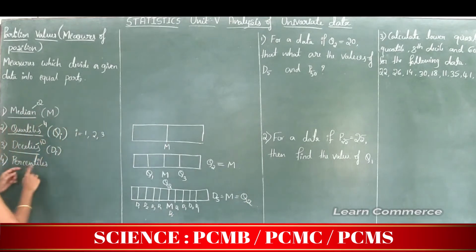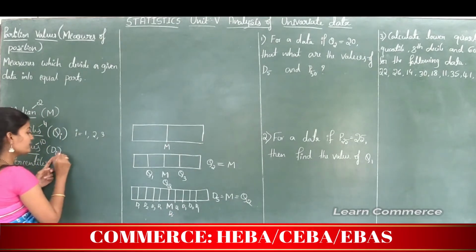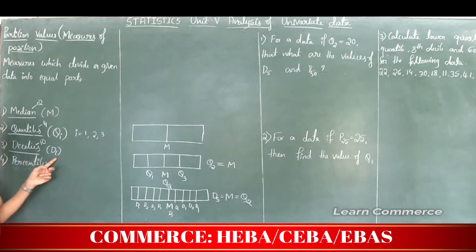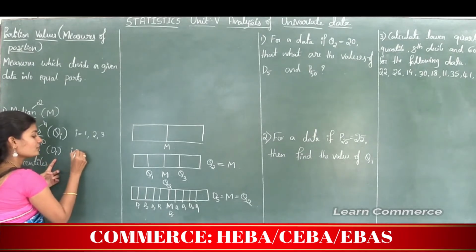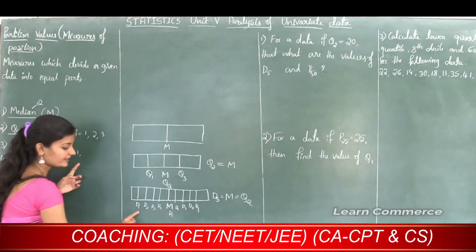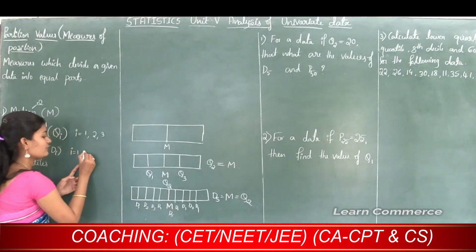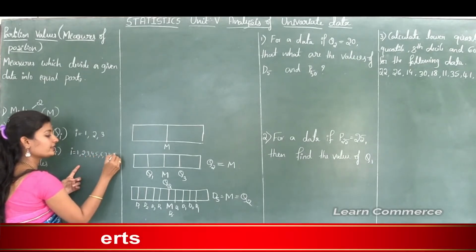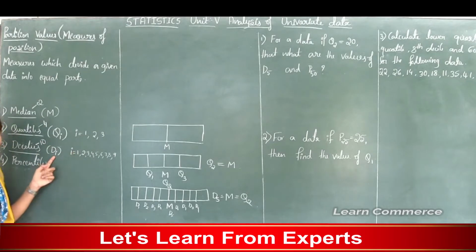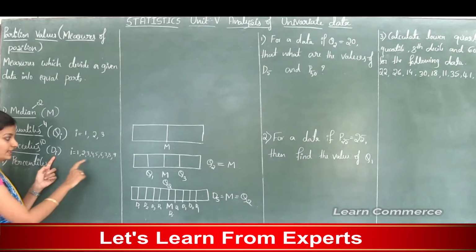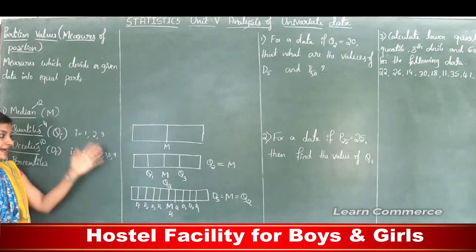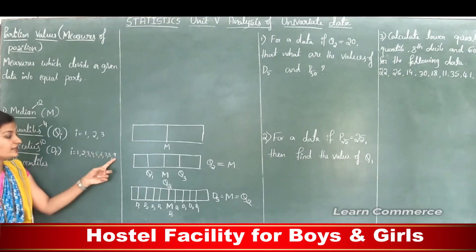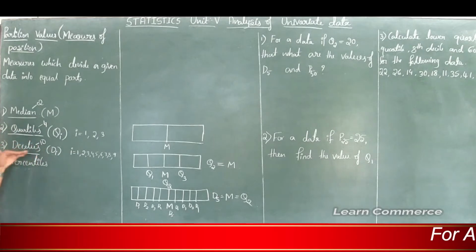Before moving to percentiles, we know that deciles are denoted by Di. Here i takes the values 1 to 9: 1, 2, 3, 4, 5, 6, 7, 8, 9. In the place of i, if I substitute 1, that is D1. If it is 2, D2. If it is 3, D3. If it is 4, D4. Like that, if I substitute 8, then it is D8. And if it is 9, then it is D9. Okay, this is all about deciles.